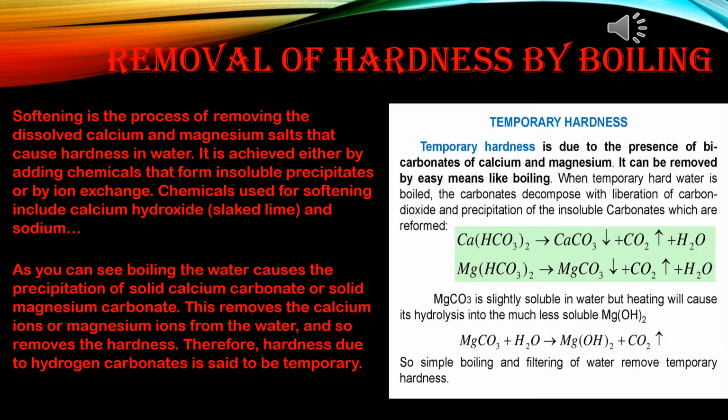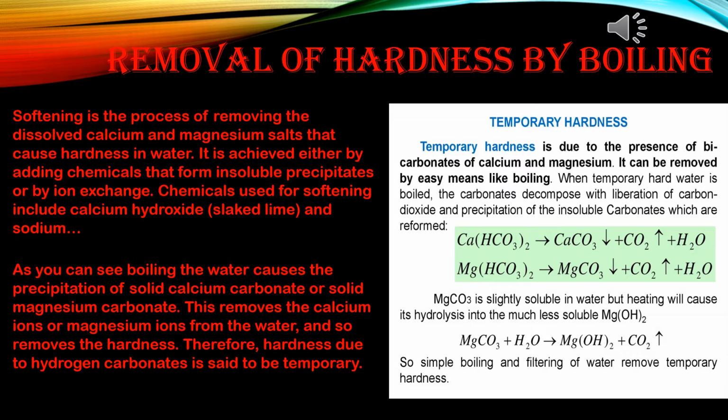As you can see, boiling the water causes the precipitation of solid calcium carbonate or solid magnesium carbonate. This removes the calcium ions or magnesium ions from the water and so removes the hardness. Therefore, hardness due to hydrogen carbonates, that is bicarbonates, is said to be temporary. Temporary hardness is due to the presence of bicarbonates of calcium and magnesium. It can be removed by easy means like boiling.